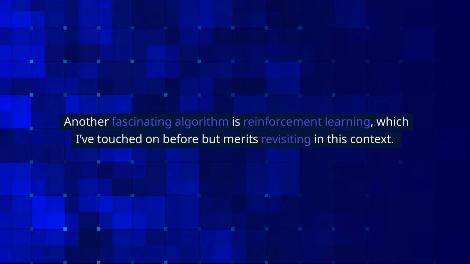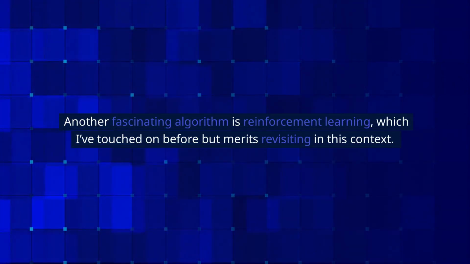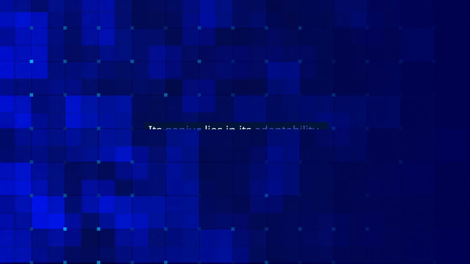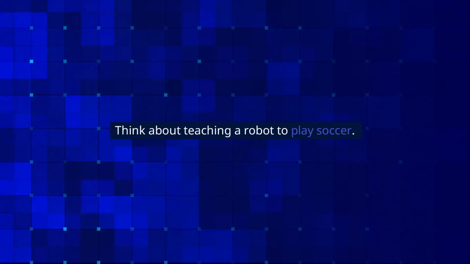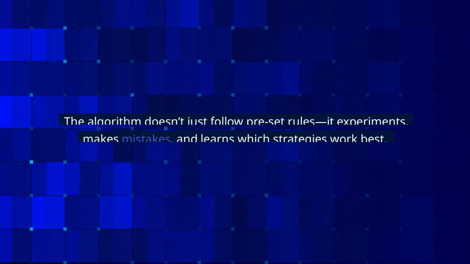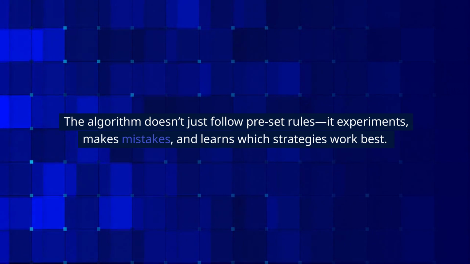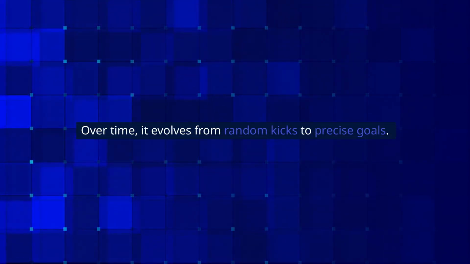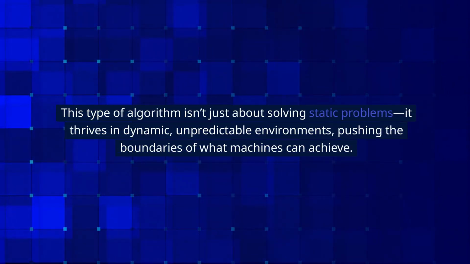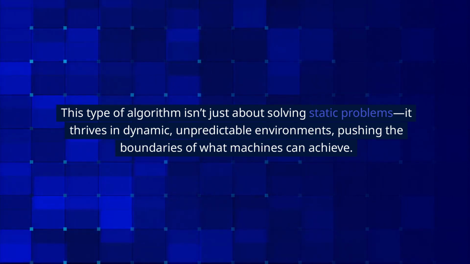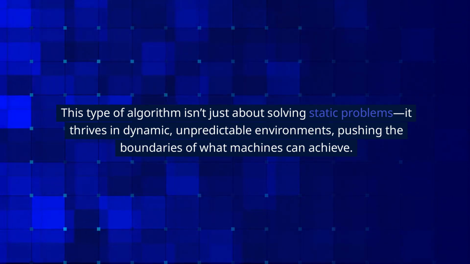Another fascinating algorithm is reinforcement learning, which I've touched on before, but merits revisiting in this context. Its genius lies in its adaptability. Think about teaching a robot to play soccer. The algorithm doesn't just follow preset rules. It experiments, makes mistakes, and learns which strategies work best. Over time, it evolves from random kicks to precise goals. This type of algorithm isn't just about solving static problems. It thrives in dynamic, unpredictable environments, pushing the boundaries of what machines can achieve.